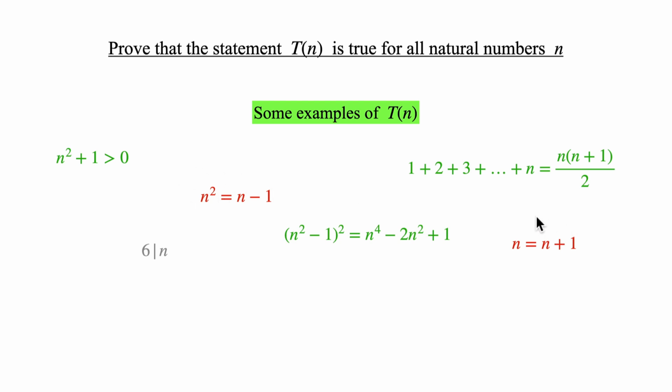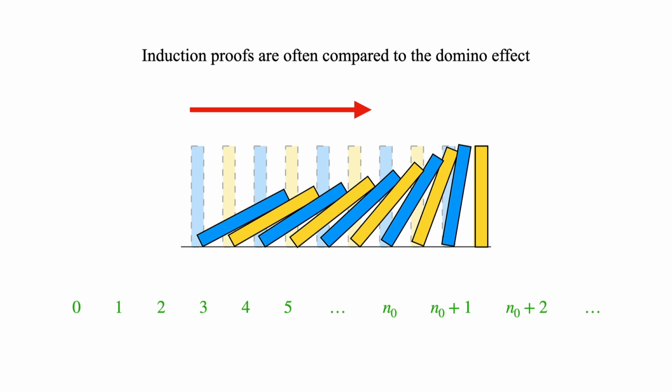Those I marked in red are false for all natural numbers, and this one is true for some natural numbers and false for others. And by induction, we will prove the truth of some statements, which will be true for all, or at least almost all natural numbers. And almost all means for all the numbers starting with some particular number.